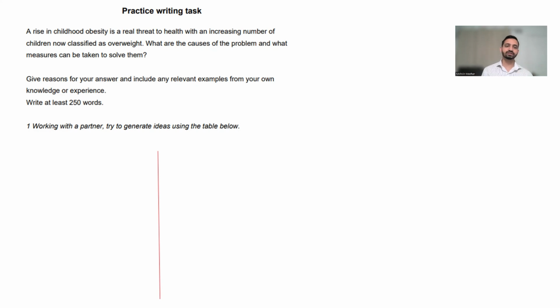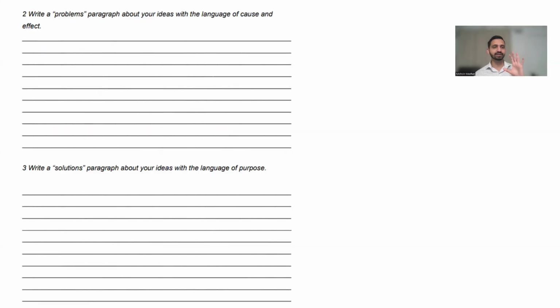Working with a partner, or this is an online course, you might be doing it on your own. Just try to generate ideas using the table below. Generate ideas 1, generate ideas 2. Think about the causes of the problem and what are the measures you're going to take. So obviously this is, again, a problem and solution kind of prompt. You'll think about the problems, you'll think about the solutions, and then you will be able to write the essay.